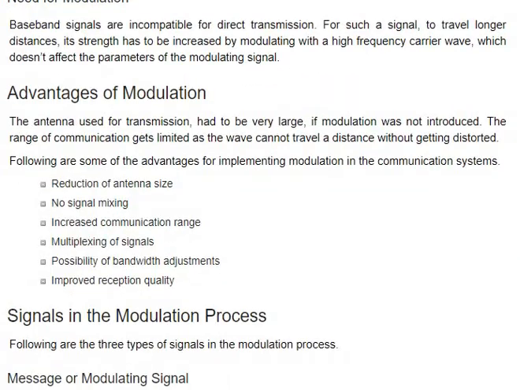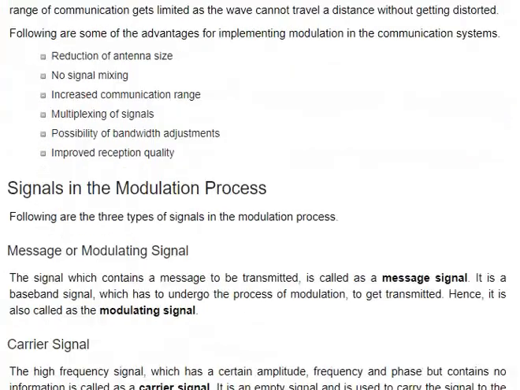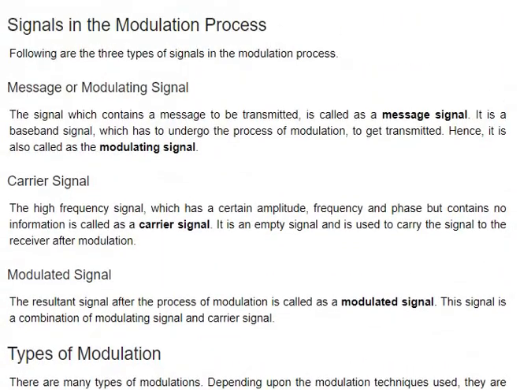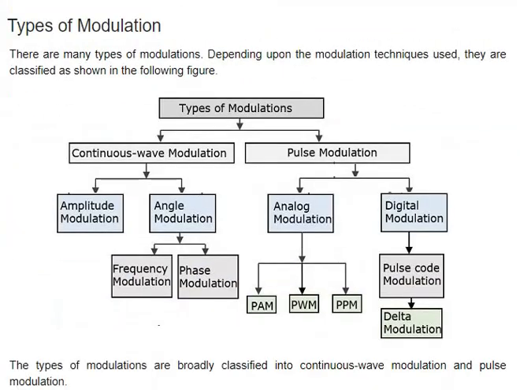So what are the advantages of modulation? As we can see: reduction of antenna size, no signal mixing, increasing communication range, multiplexing of signals, and all these things. Types of modulation, this one is important. We have two types here: continuous wave and pulse modulation. Continuous wave modulation is analog modulation. When we go to pulse modulation, it's digital modulation.